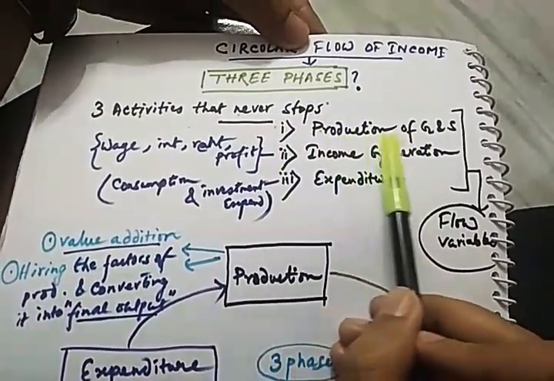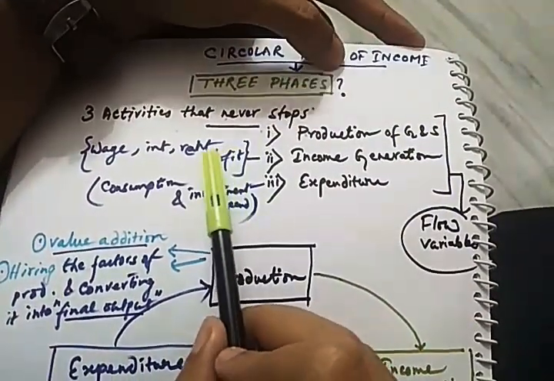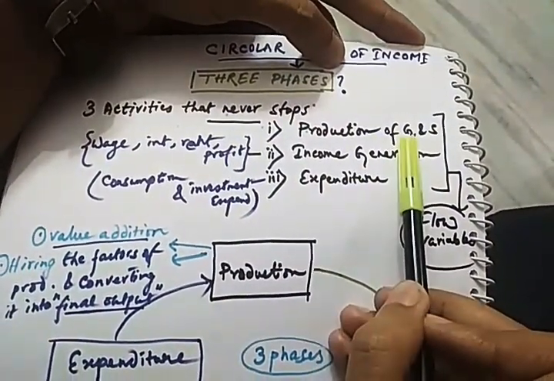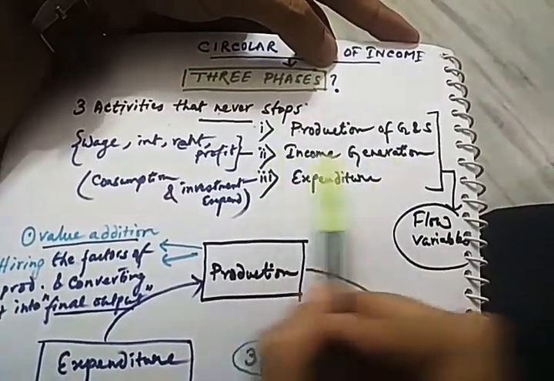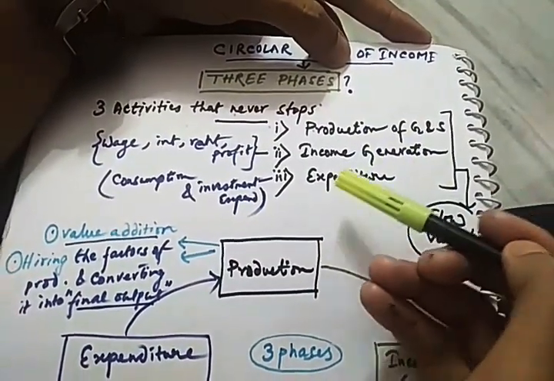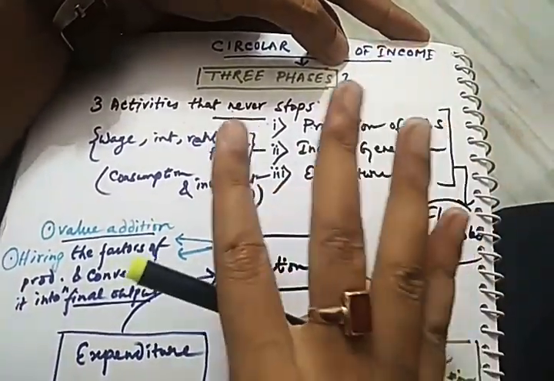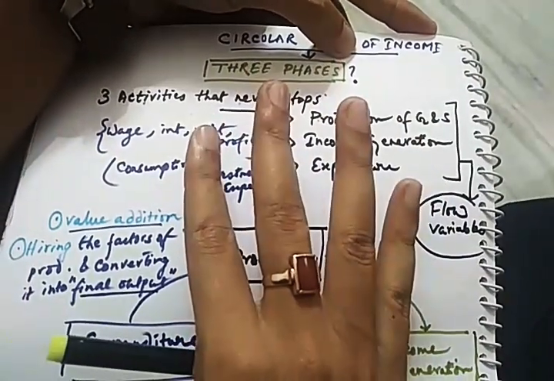Now, there are various goods and services that are produced in our economy, because there is a continuous number of demands being generated by the countrymen. The second one is income generation. When production of any commodity takes place, it is due to four factors of production: land, labor, capital, and entrepreneur.